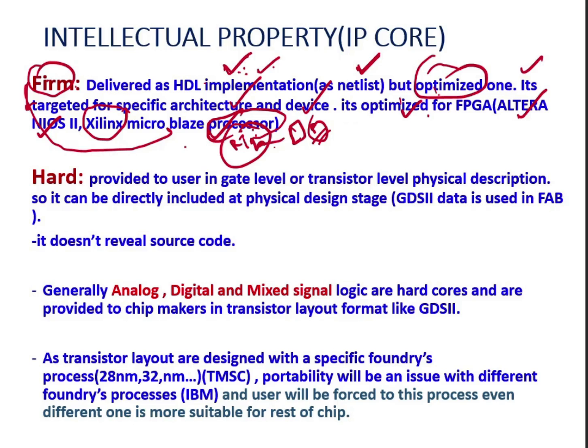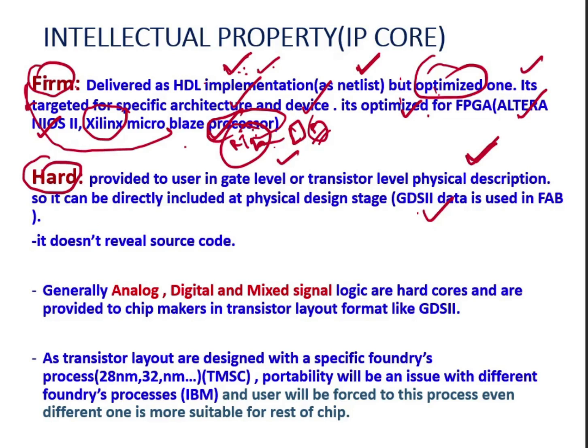So firm core IP is more optimized than soft core IP, but it provides less flexibility. And the third one is the hard core IP. Here the IP vendors provide the gate level or transistor level physical description, which means they will provide you the layout part, either the layout or the GDS2 data.